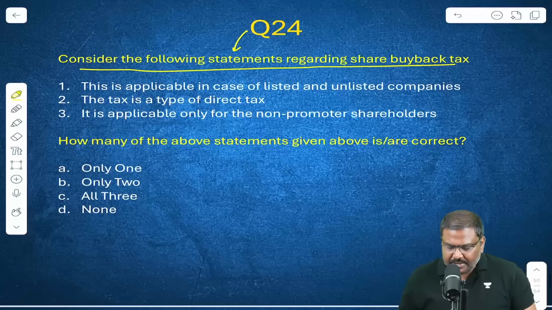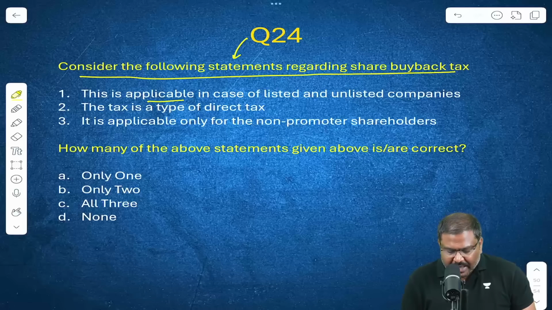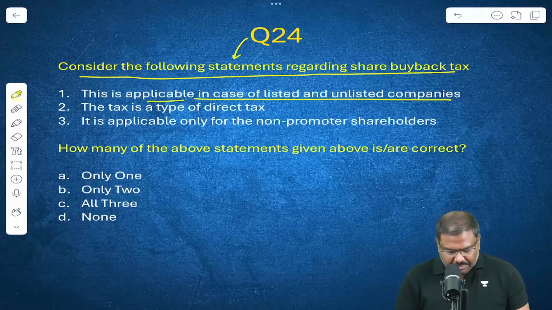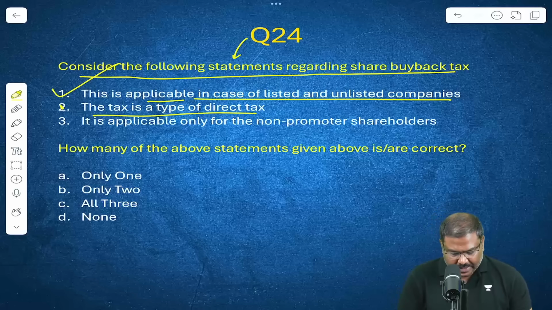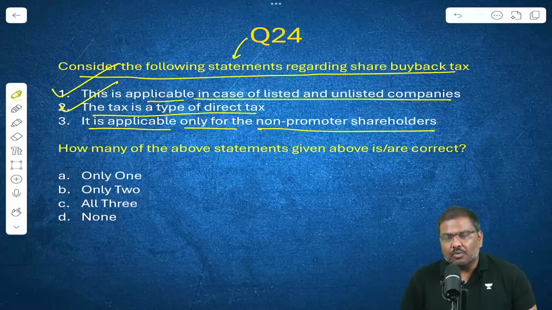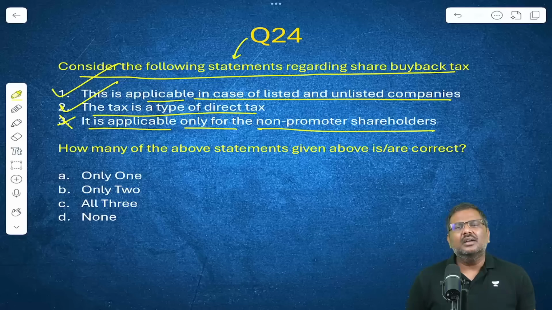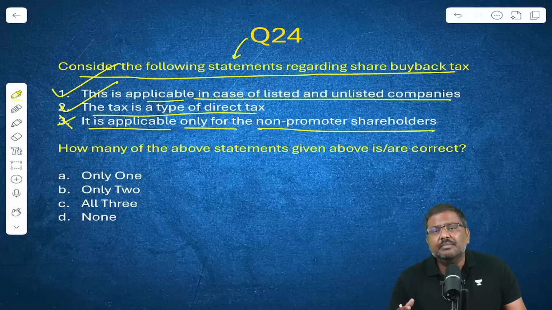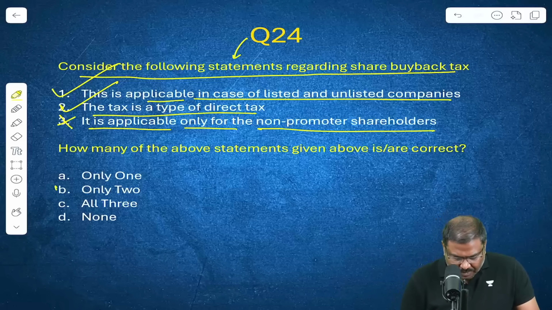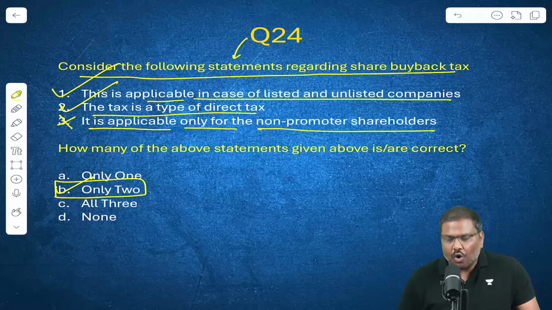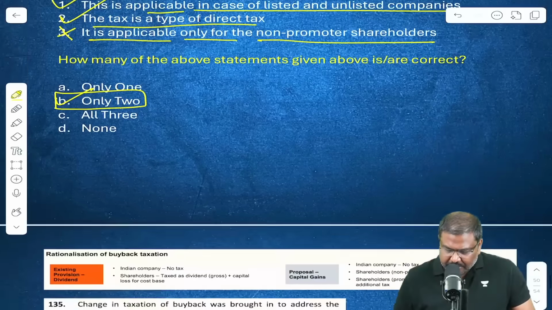Now, let's look at the statements here. This is applicable in case of listed and unlisted companies. Yes. The tax is payable as a direct tax. Yes, that is also true. It is applicable only for the non-promoter shareholders. This is incorrect. Promoter, non-promoter, doesn't matter. The share buyback tax is applicable to both. So question number 24, right option is option B. Only two of the three statements are correct.